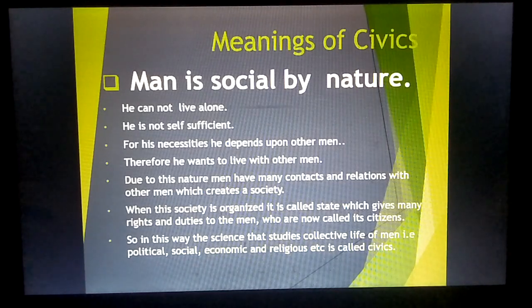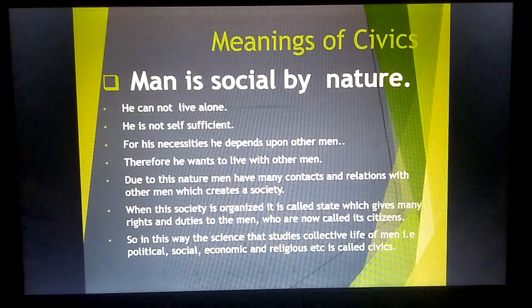As we know, man cannot live alone. This is human nature, that he cannot live alone, because he is not self-sufficient. From birth to his death, he depends upon other men for a lot of necessities, requirements, and needs.